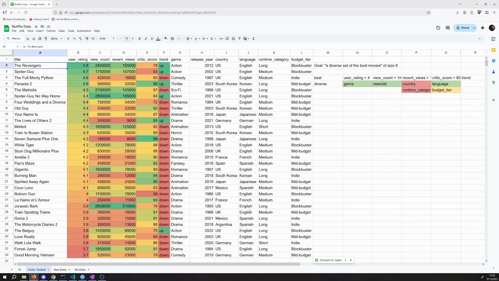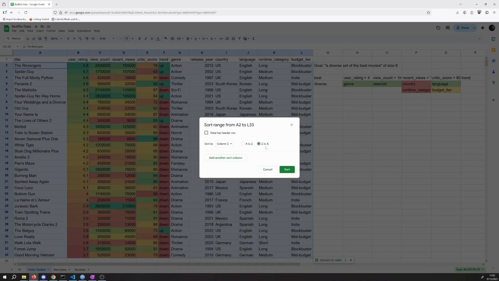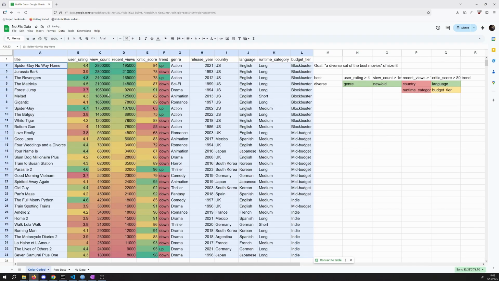Let's go to the view count now. I want to again show something. This time I'm going to do column C in descending order. It's going to put them in descending order, but it's also going to maintain the ordering of our movies in the previous column. I'm glad we have a tie here. Our first 2 movies are tied for view count at 2.8 million, but one of them had a higher user rating. That one will still be rated higher.